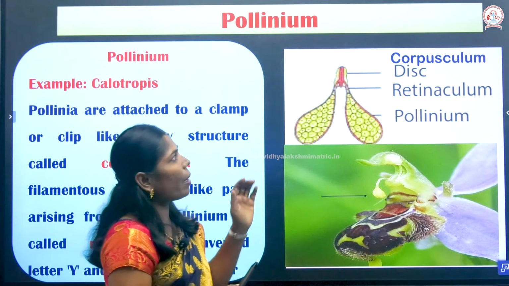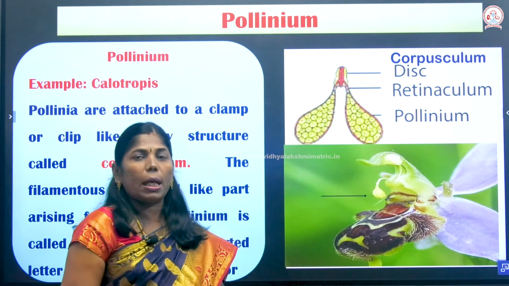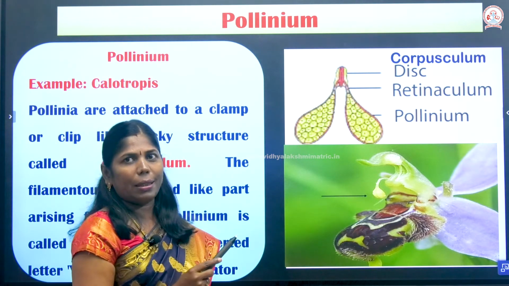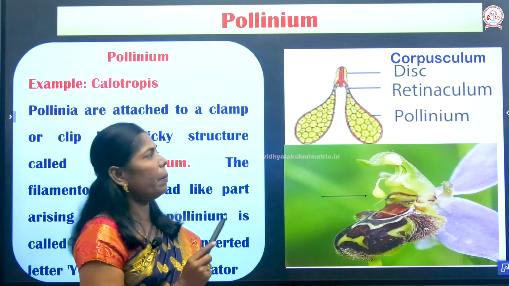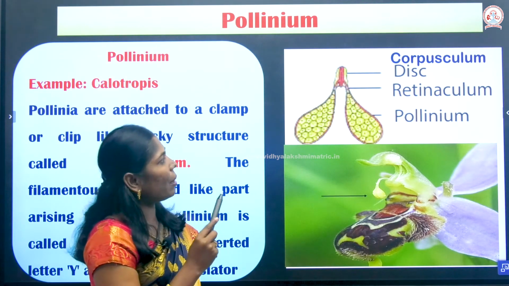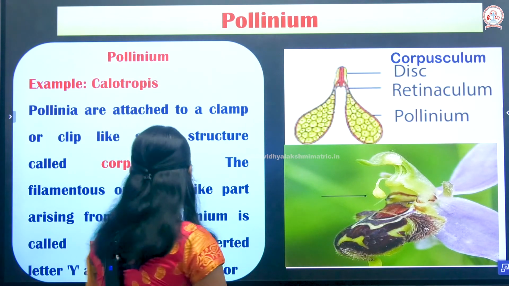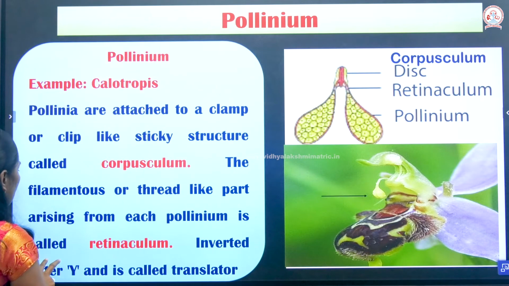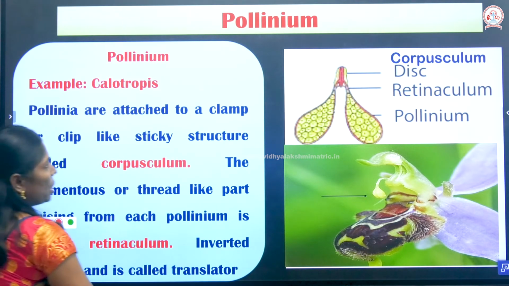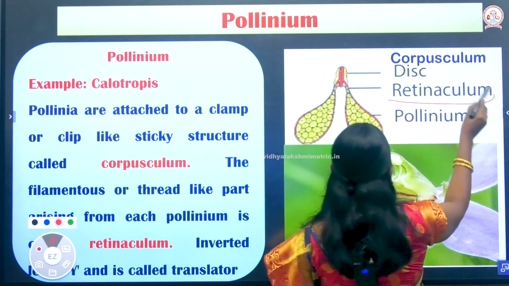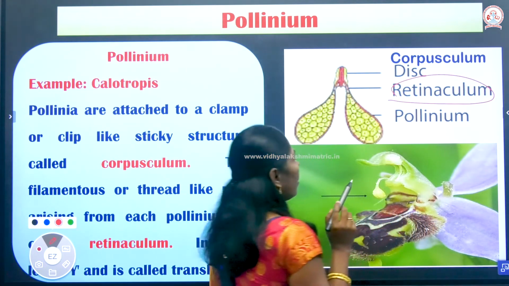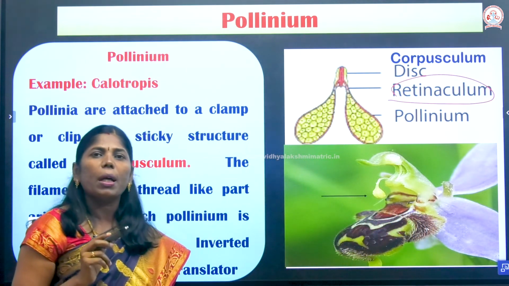That is attached to the corpusculum, which is the main branch. It is attached to the corpusculum with the help of a thread-like structure. What is the name of the thread-like structure? That is known as the retinaculum. So the pollinium is attached to the corpusculum with the help of the retinaculum.